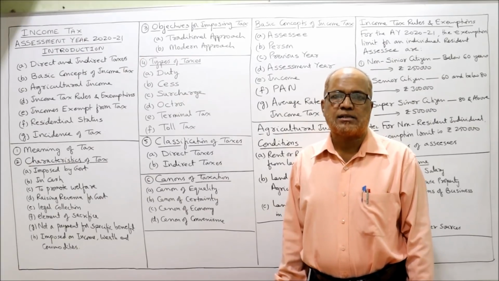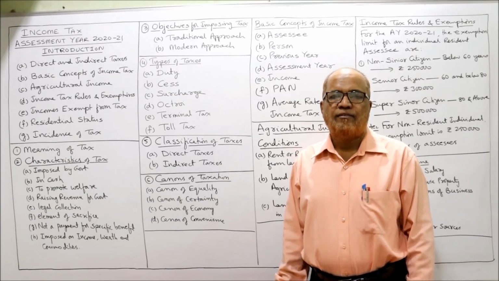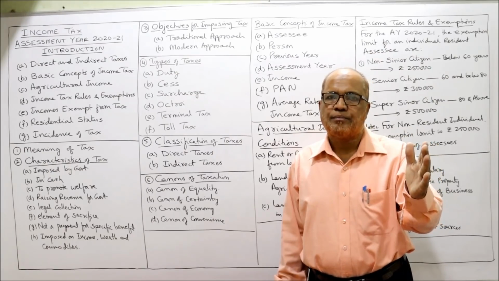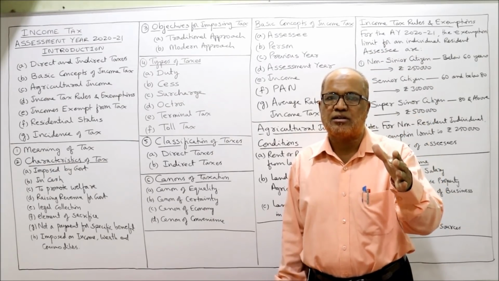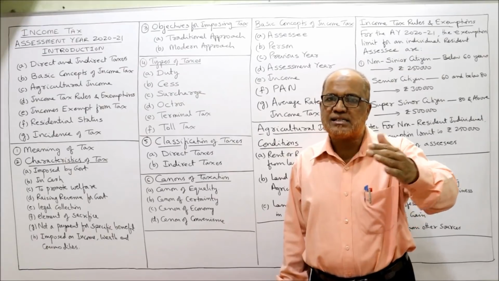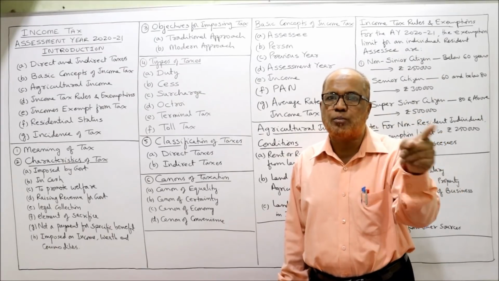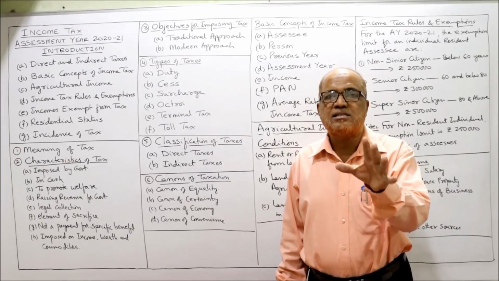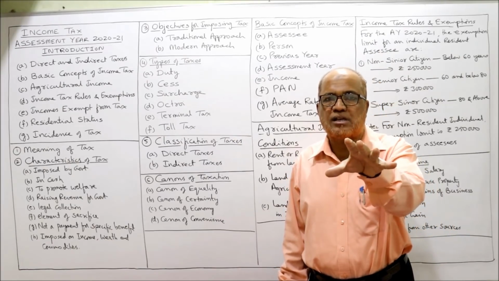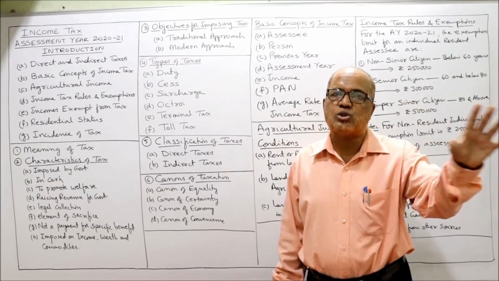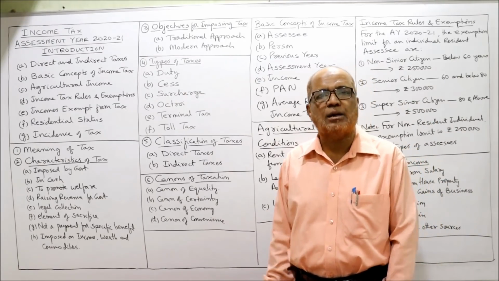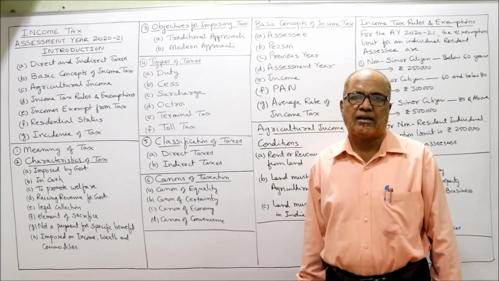Example, income tax, wealth tax. When a person's income exceeds the basic exemption limit, I'll tell you what is basic exemption limit. So when a person's income exceeds basic exemption limit, he has to pay the income tax. He cannot shift the burden to any other person. The tax is imposed on that particular person. He alone has to pay the tax. The burden cannot be shifted to any other person. That is called direct tax.